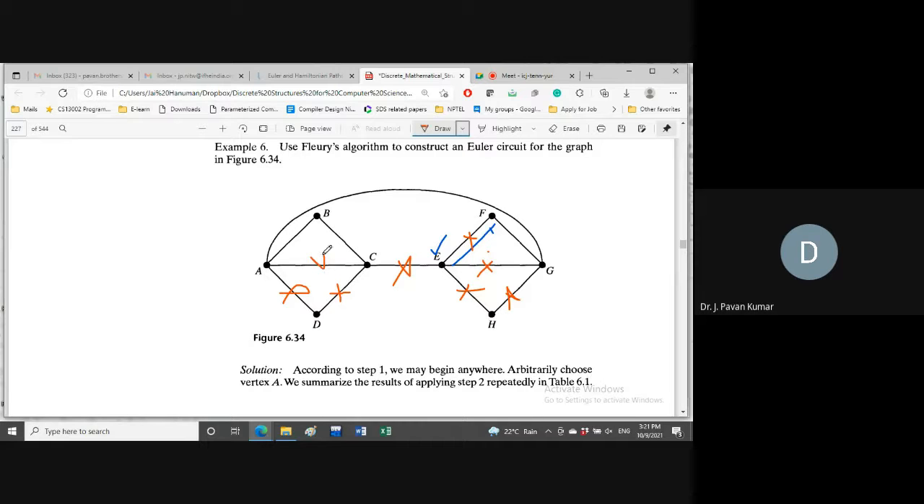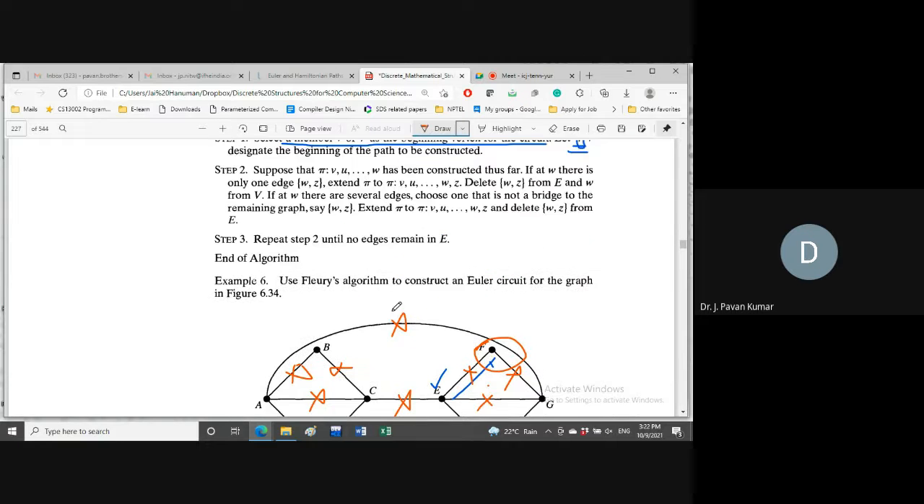So we can choose A to C. Next, from C we have only one alternative, so B. From B we have only one alternative, A. Next, from A, G. From G we have only one alternative. So we started at F and we ended at F itself. So it is the Euler circuit. That's the procedure.